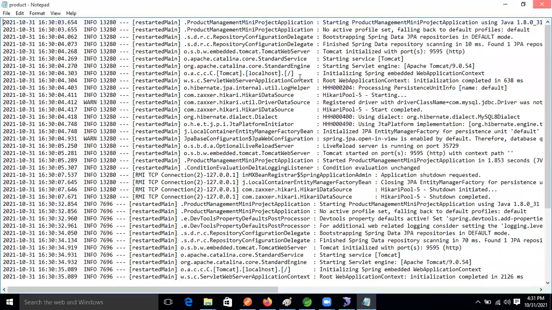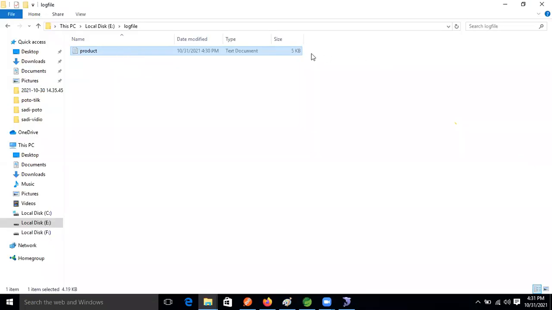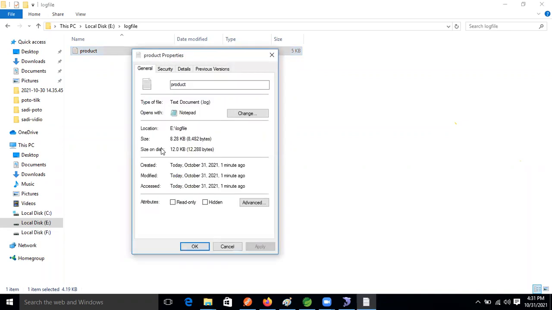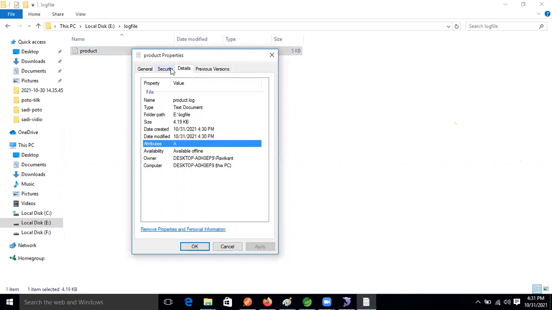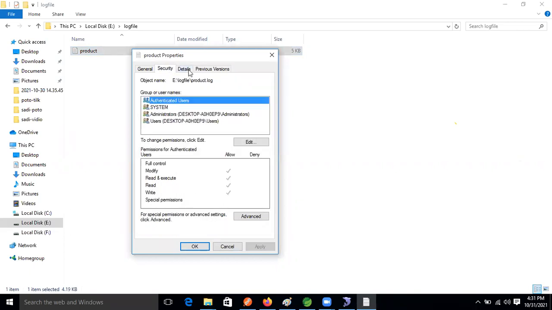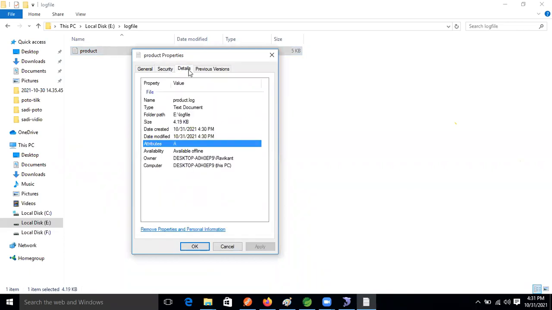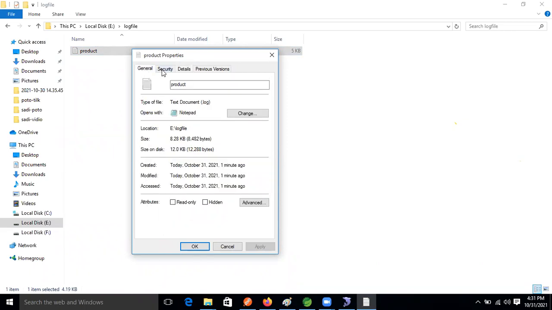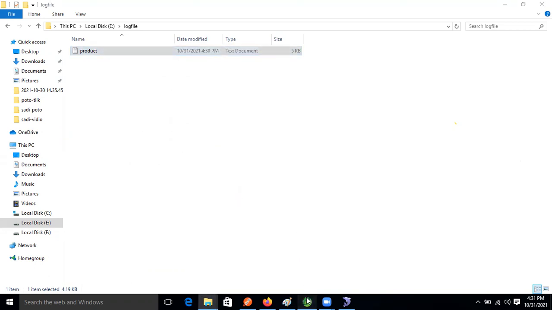But what is the size of this file now, guys? By default, what is the size of this file? Don't worry, 5 KB data is stored, right? But the total size is not showing. 4.19 KB is the current size of the file, guys.